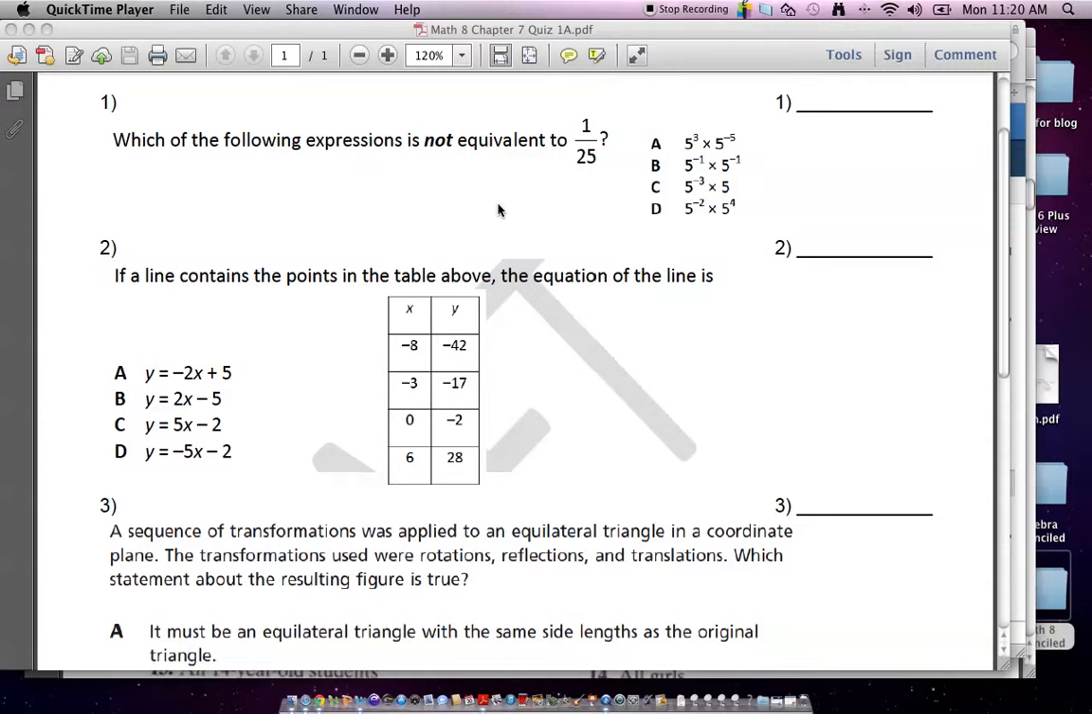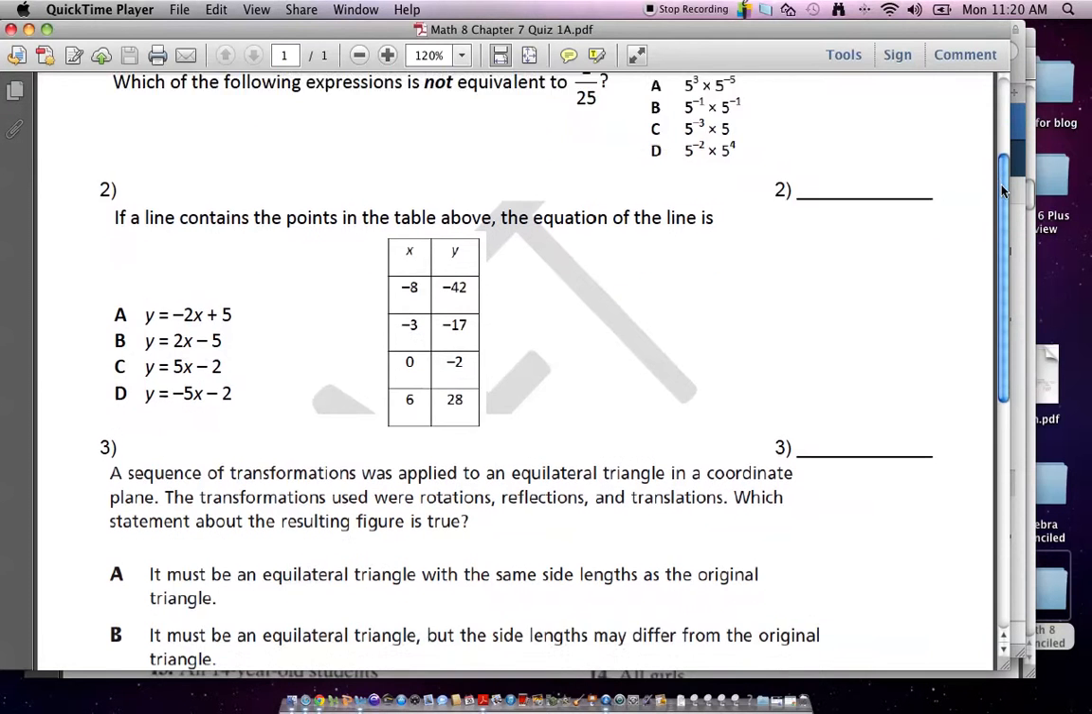This is 1 over 25. That means it has to be a negative exponent. So this was a -1, this was a -1, this was a -1, this was a +1. So I don't flip that one. There's no reciprocal involved. Okay, so now let's get to number 2.